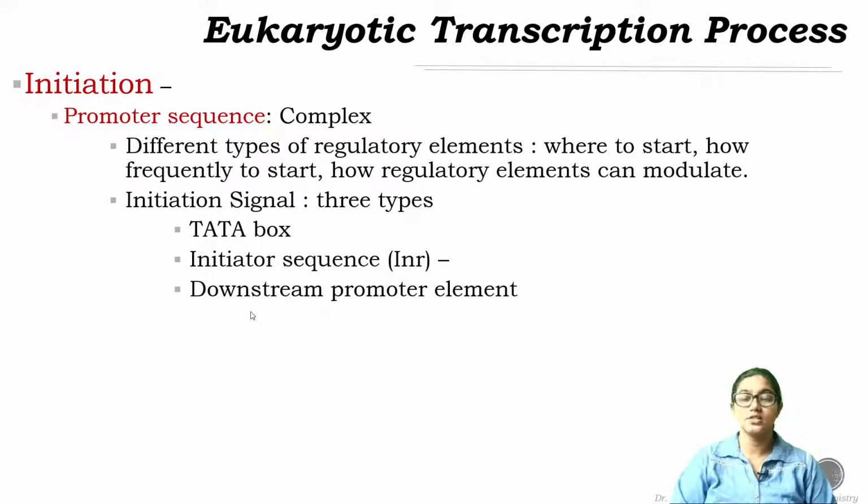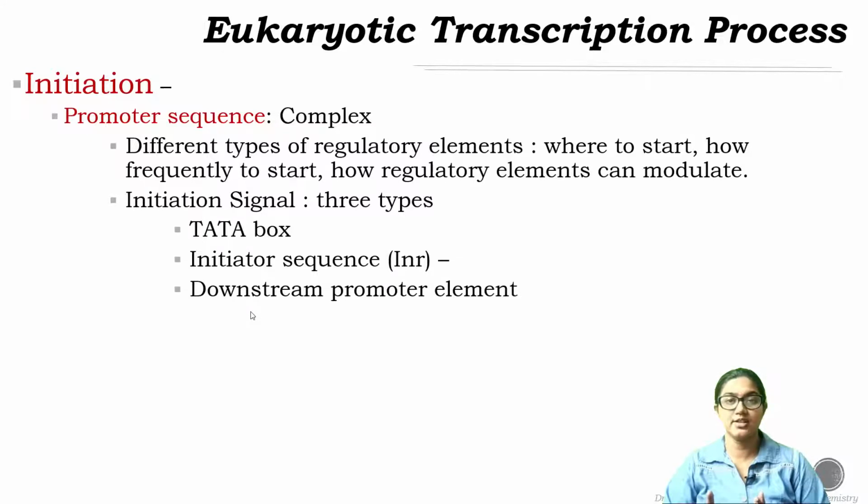The initiator sequence is located at the -3 to +5 region, and the downstream promoter element is located downstream, at +25 base pairs from the initiation start site. Now, in around 15% of eukaryotic organisms all three initiation signals are present, whereas others have either one or two of these three.